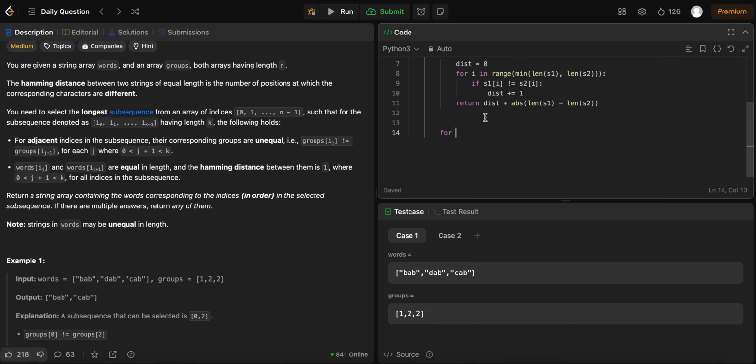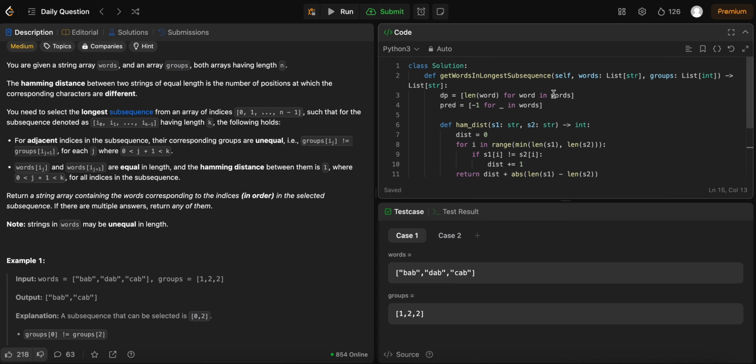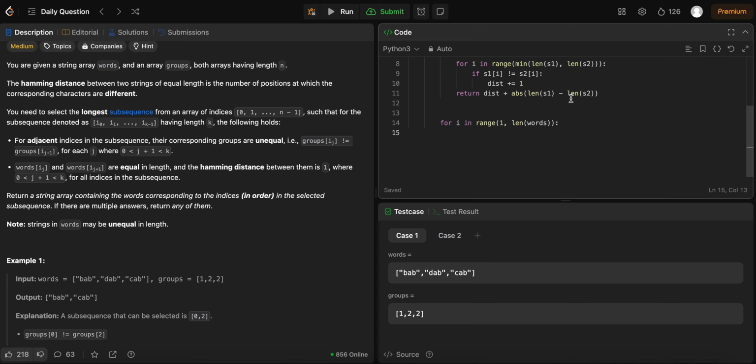So we don't have to look at the first word, I'm pretty sure. So what we want to do is for i in range 1 all the way to length of words. Yeah. So we just want to check for j in range all the way up to i.